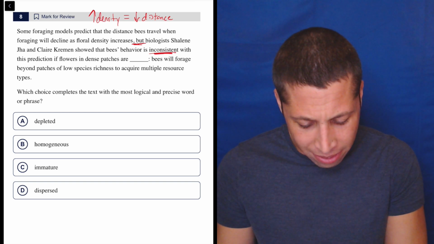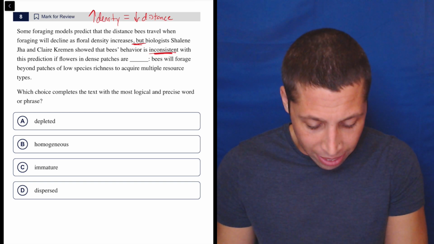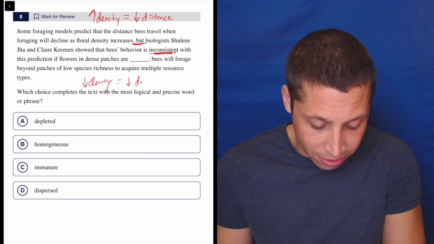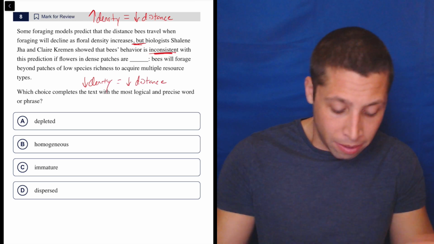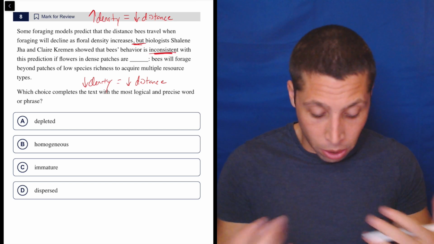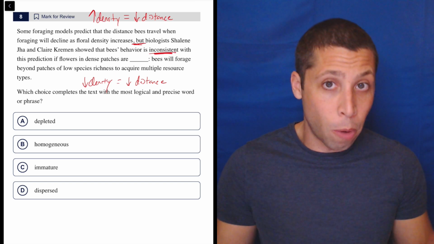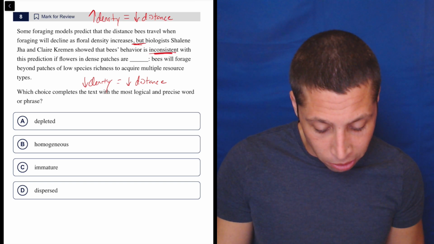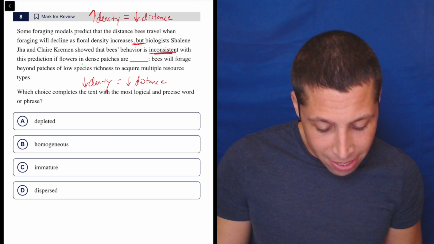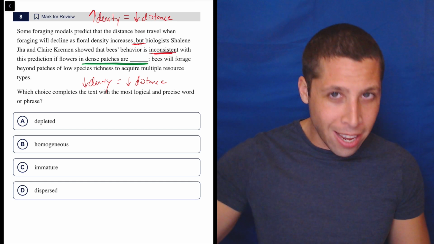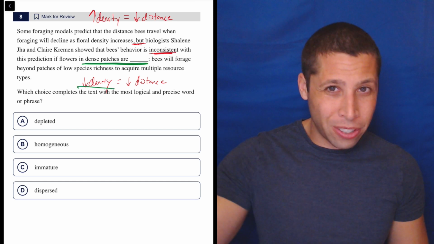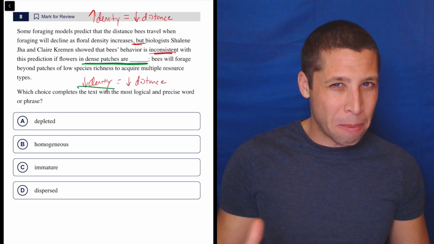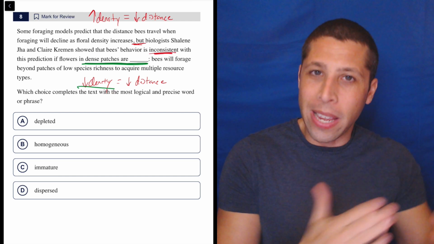as something about the change in the density, right? So maybe we're saying that as density decreases, we have a decrease in distance. There's some flipping. Or maybe it's the other way around, if you increase the density, you're going to increase the distance? I don't know, but it's definitely not going to say the same thing. So this prediction of flowers in dense patches are what, right? So to me, they're still saying, though, that the flowers are dense. So that part maybe doesn't seem to matter, right? They're still dense. There's something else about them.